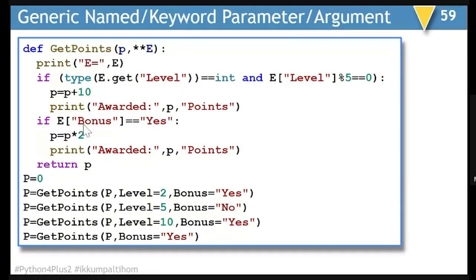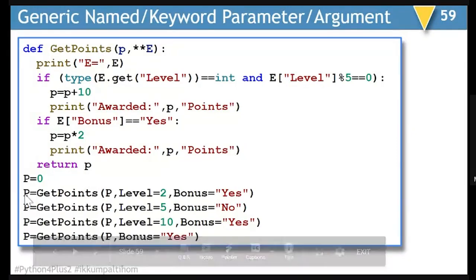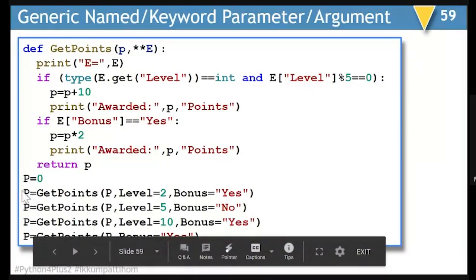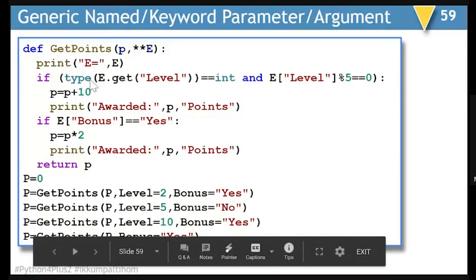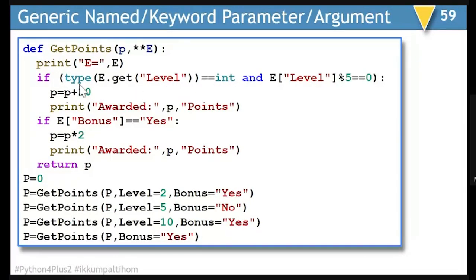If E bonus is found to be yes, then P will be P multiplied by 2 and you will be displaying a message as awarded P points. And finally, you'll be returning P so that P is going to have the new value stored here. So in this particular case, why we required this particular statement in the beginning to check whether it is the right data type or not, look at the last function call.